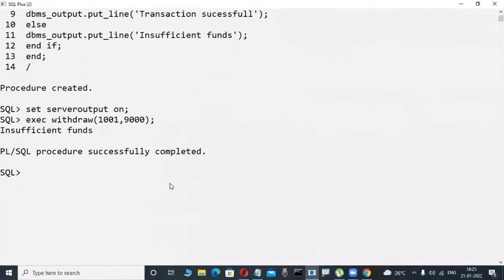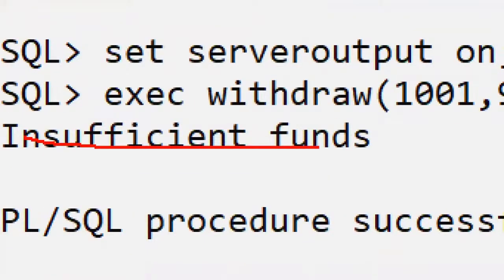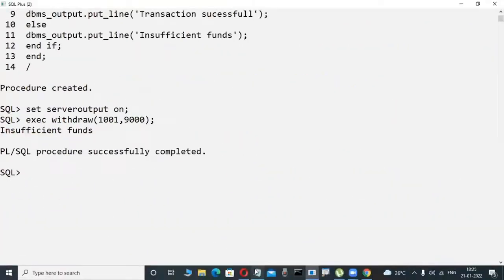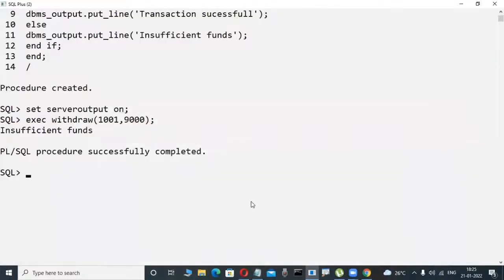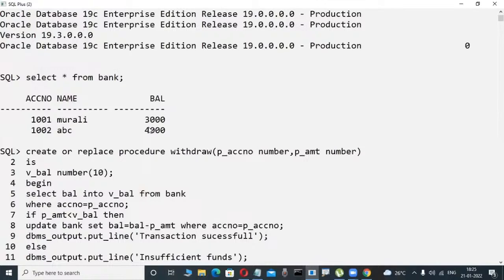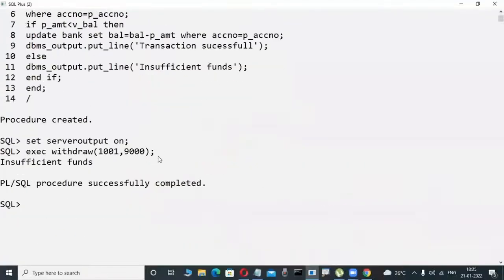Now logically observe here. The message insufficient funds will be displayed. Now check it out, another case: OTP validation, all those things are the same. For example, in this case my balance is 3,000. Now I try to withdraw 2,000 rupees. 1001 is my account number.